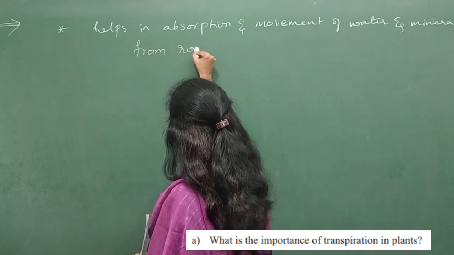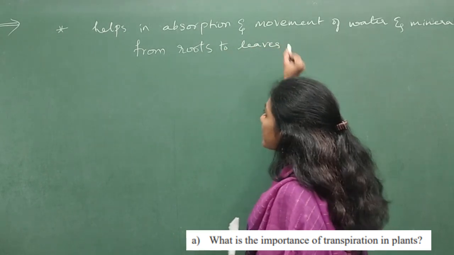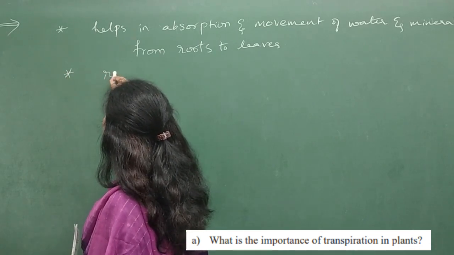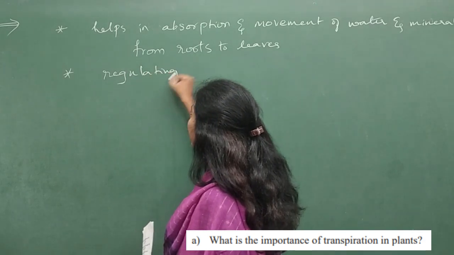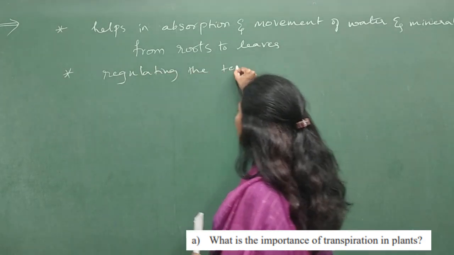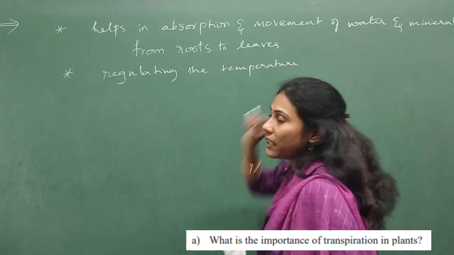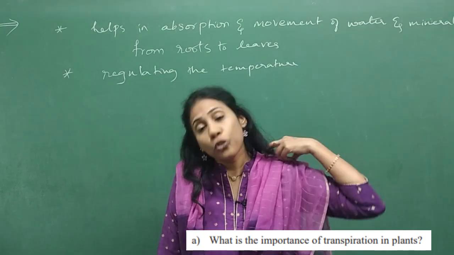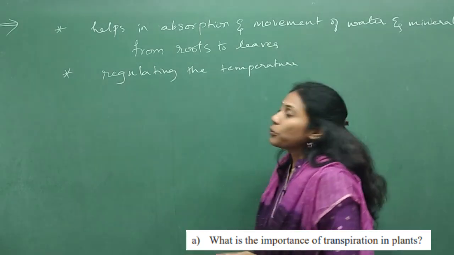From roots to leaves. This is the first point. And transpiration is also helpful in regulating the temperature, to keep the temperature constant. Which temperature? Atmospheric temperature. To keep the temperature of the atmosphere constant and cool, transpiration is responsible. So these are the 2 points you can write.